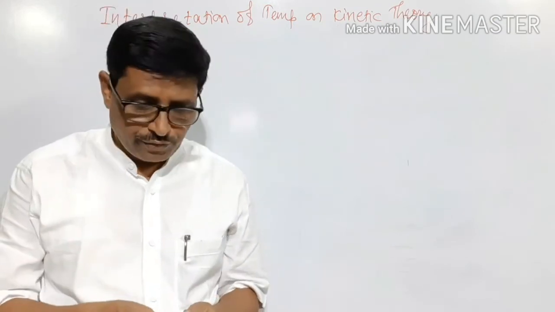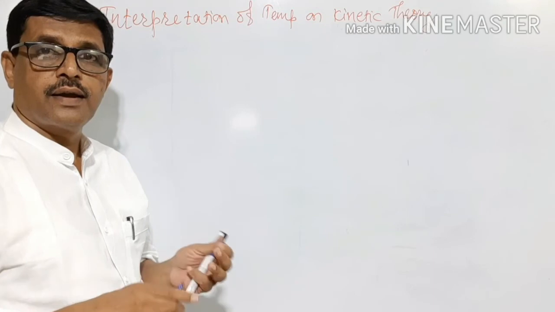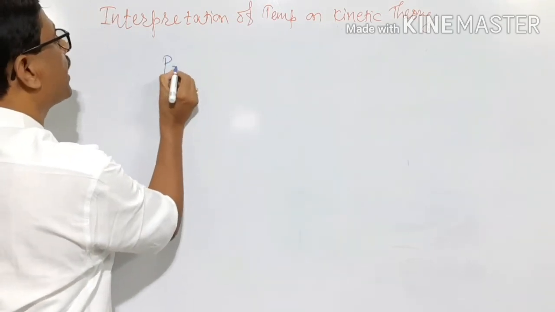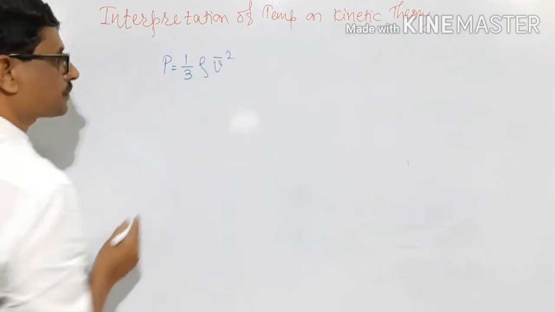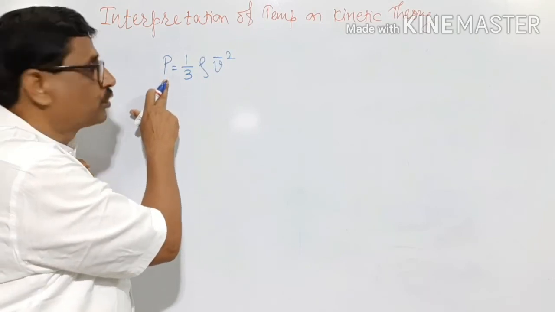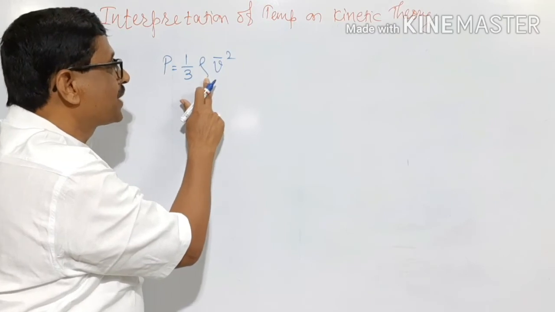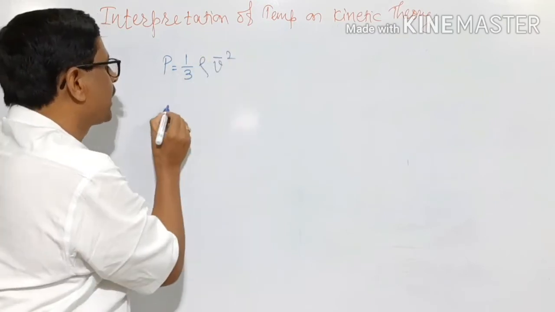Again, for that we will start with the equation for the pressure exerted by the gas molecules on the walls of the container. Pressure exerted by an ideal gas on the walls of the container is 1 by 3 rho, the density of the gas, and V bar square, the mean square velocity.